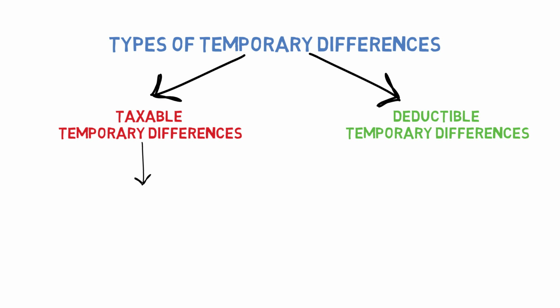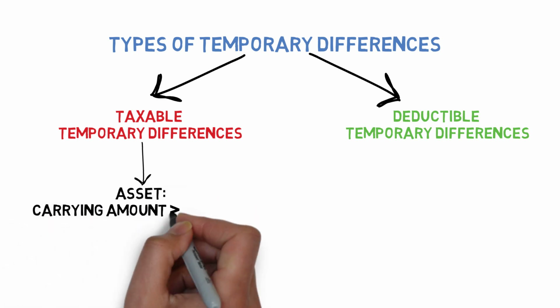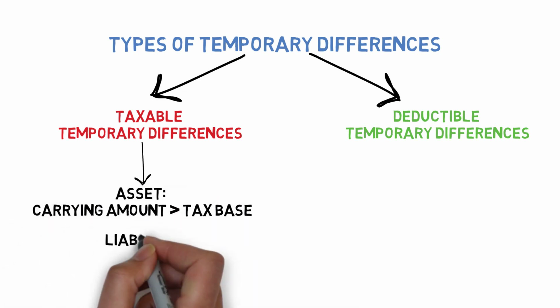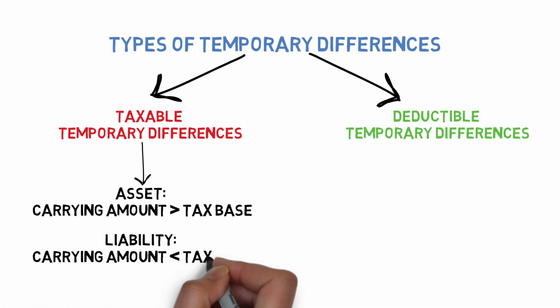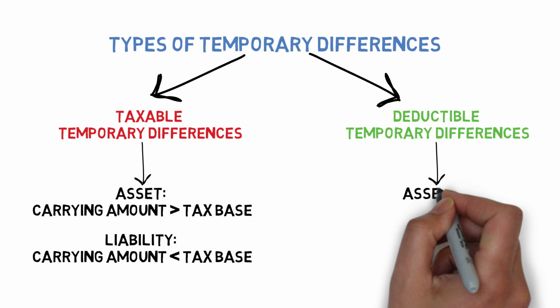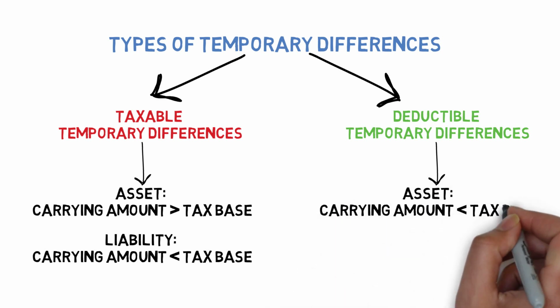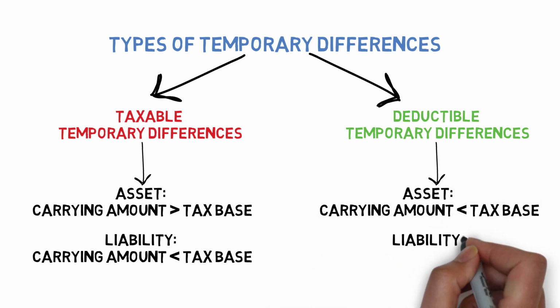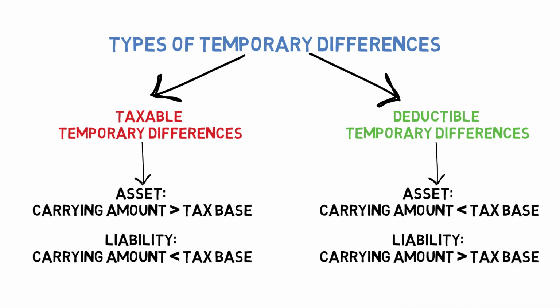Now taxable temporary differences arise in case of an asset where the carrying amount is greater than tax base, and in case of a liability when the carrying amount is less than tax base. And deductible temporary differences arise in case of an asset when carrying amount is less than tax base, and in case of a liability when the carrying amount is greater than tax base.